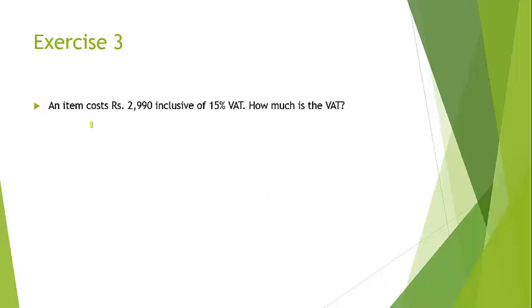An item costs 2,990 inclusive of 15% VAT. How much is the VAT? The amount 2,990 contains the VAT also. So in order to find out only the VAT, we divide 2,990 by 115 and multiply it by 15. We do that as the amount 2,990 contains the actual cost of the item and also the VAT. By multiplying by 15, we get the answer as 390, which is the amount of VAT.